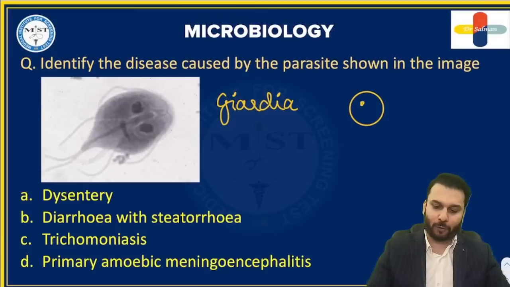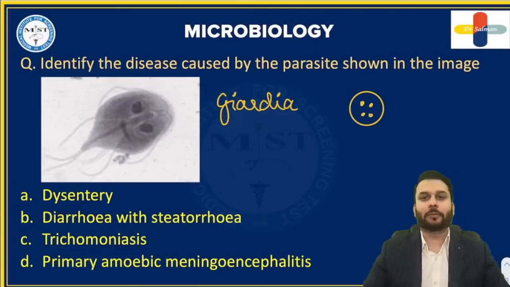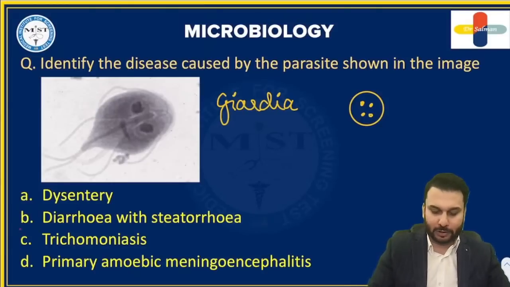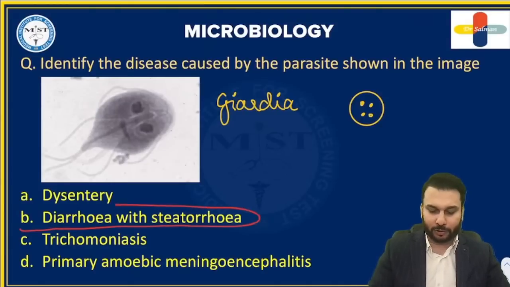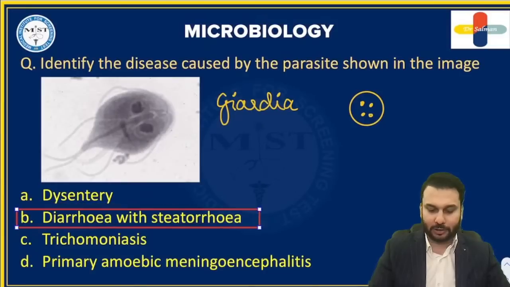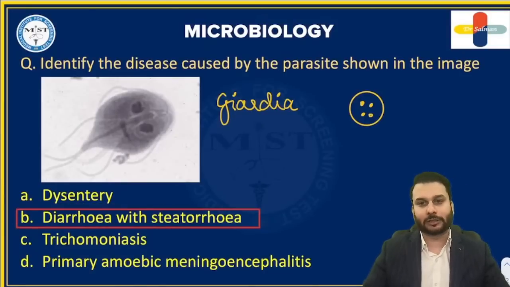It has 4 nuclei, so it's described as a quadranucleate cyst, ingested by the fecal-oral route. Now this comes inside our body, and it is going to cause diarrhea with steatorrhea. The correct option is diarrhea with steatorrhea, as you have marked correctly.